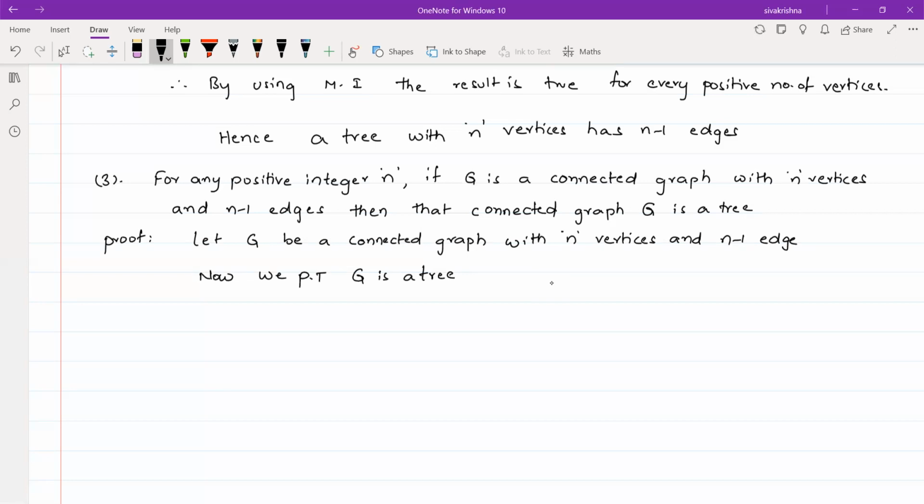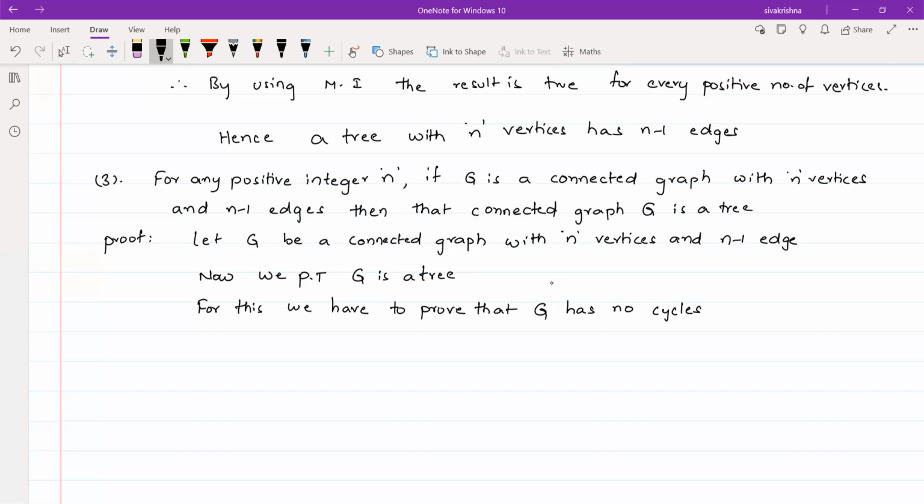For this, we have to prove that G has no cycles. A cycle can also be called a circuit.